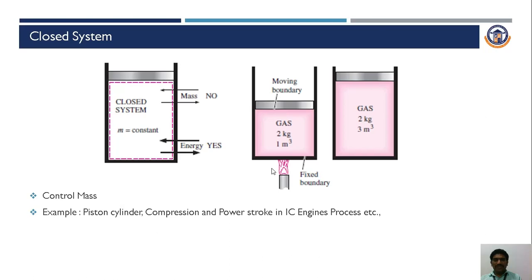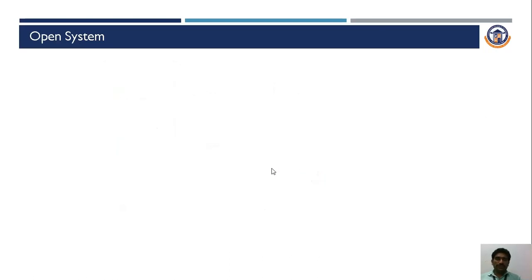Examples include piston cylinder arrangements in the compression and power strokes of an IC engine process. In an IC engine, during the compression stroke and power stroke, there is no fuel in or fuel out. The process takes place with the amount of air fuel mixture in the engine cylinder. There is a certain energy transfer, but no mass transfer. So this is the example for a closed system.